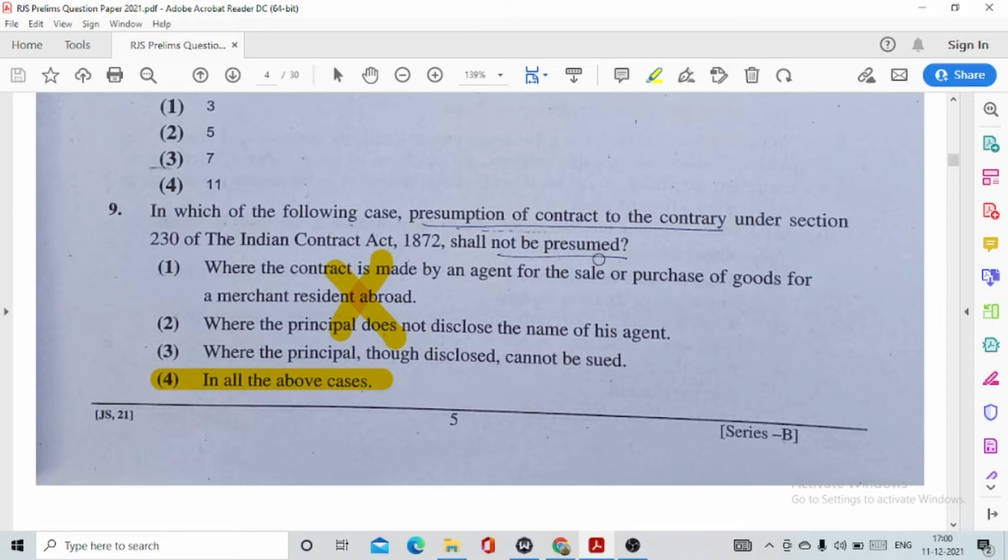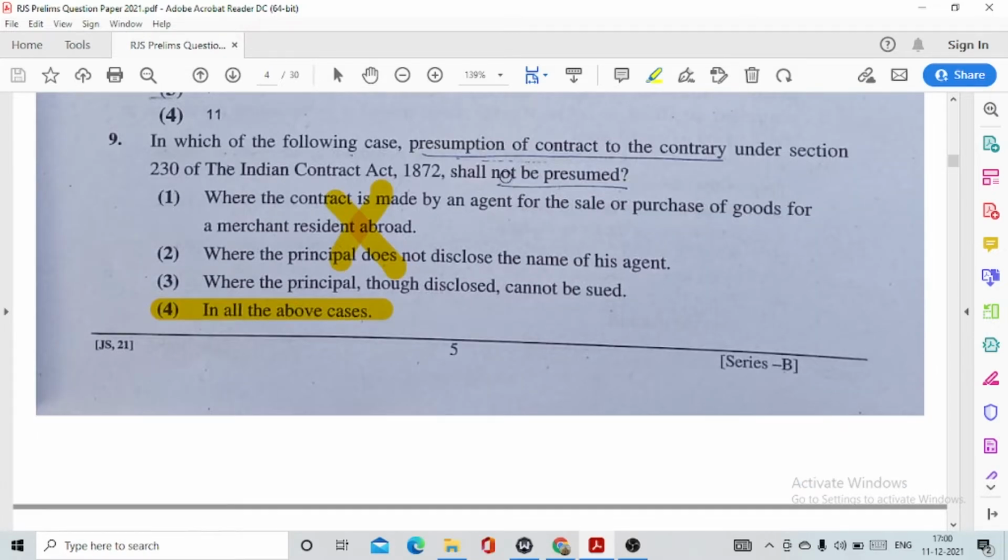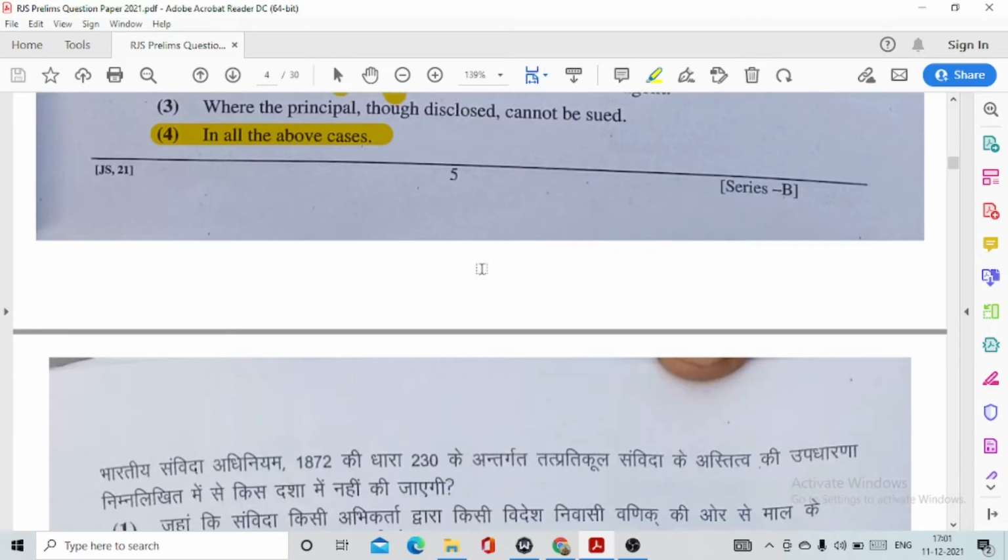Under section 230 it is given that the presumption of contract to the contrary shall be presumed in all of the above cases. That means where the contract is made by an agent for the sale or purchase of goods for a merchant resident abroad, where the principal doesn't disclose the name of his agent, where the principal though disclosed cannot be sued. So these are reasonable. I'll tell you that the question itself is wrong.